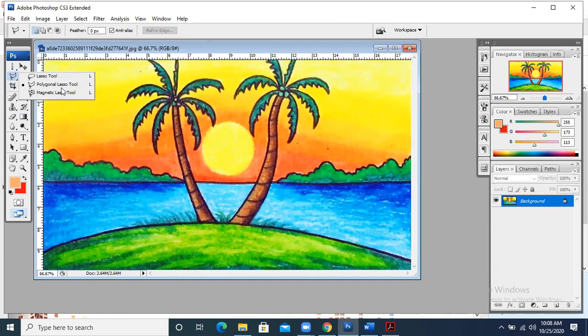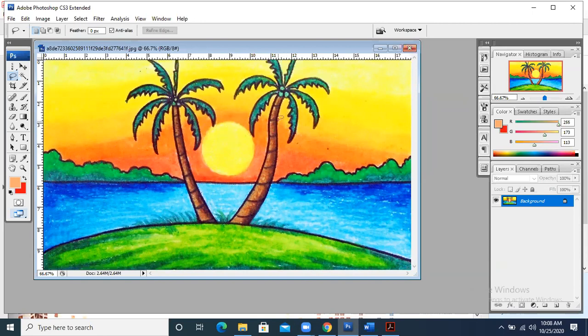In lasso tool and polygon tool, what is the difference? In lasso tool, we are basically going to select that particular portion by freehand drawings. Can you see this? Freehand drawing. Now it depends on how good you are at freehand drawings. You can see that I did not draw it in a proper way because I did not have that control on the mouse, because normally these things are done with a pen like a stylus.